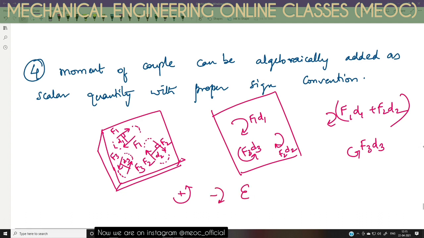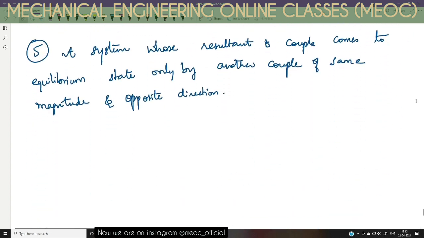So the net couple will be F3 D3 minus F1 D1 minus F2 D2. So using proper sign convention, you can add the moment of couples. This is the fourth point.